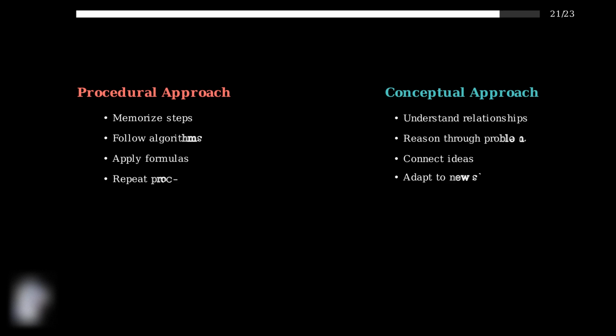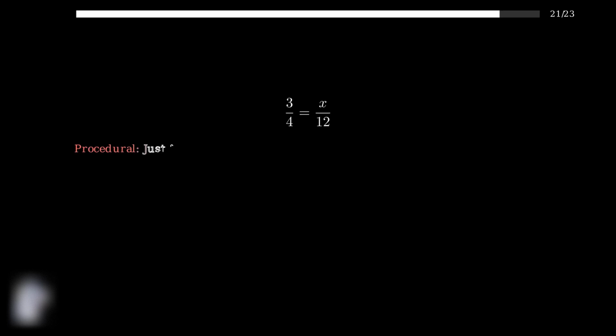Understanding ratios and proportions goes far beyond simply memorizing procedures and formulas. True mathematical mastery comes from developing conceptual understanding, knowing not just how to solve problems, but why the methods work. There are two fundamentally different approaches to learning mathematics. The procedural approach focuses on memorizing steps and algorithms, while the conceptual approach emphasizes understanding relationships and reasoning. Consider cross multiplication, a common procedure for solving proportions.